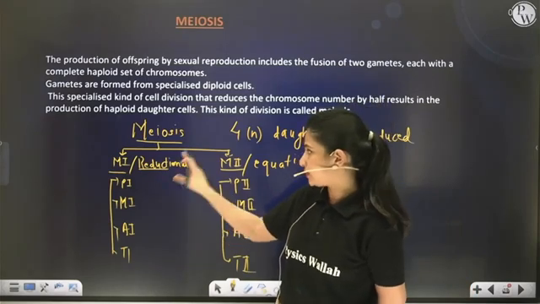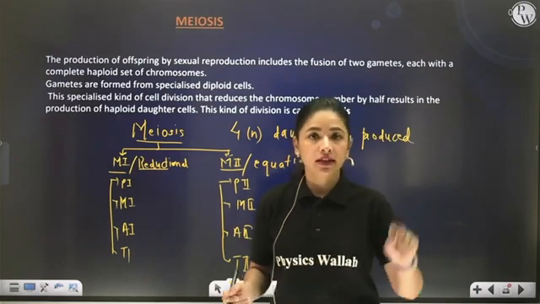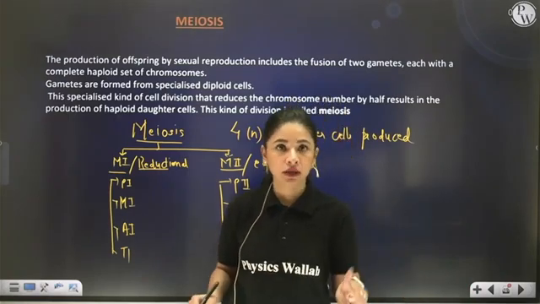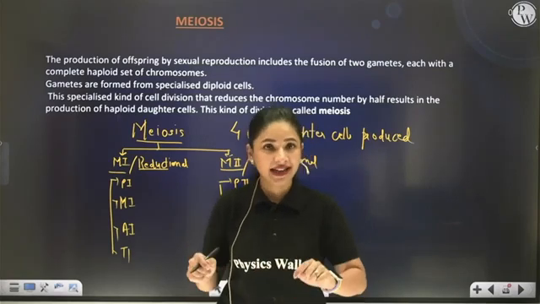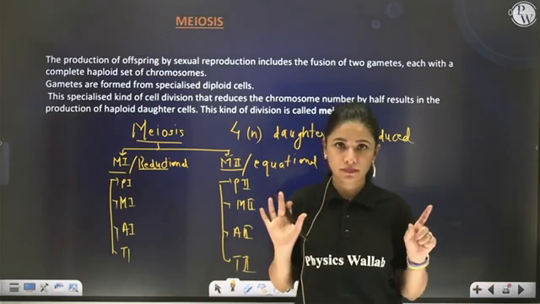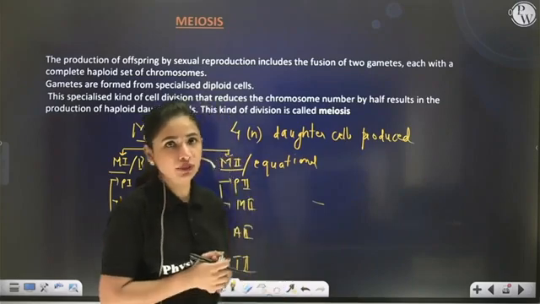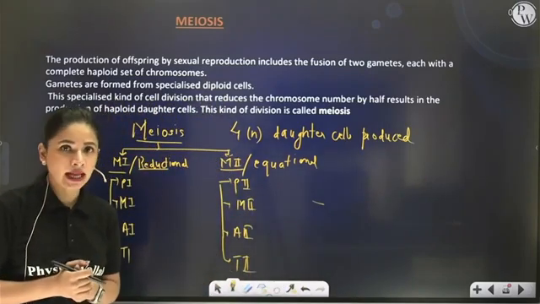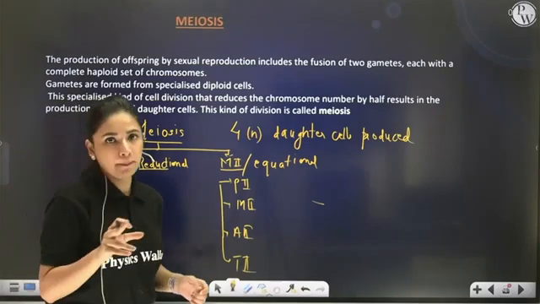Now, there are 2 rounds of division taking place in meiosis, that is meiosis I and meiosis II. So you can say that during meiosis, there are 2 rounds of nuclear division, but there is only 1 round of DNA replication which takes place in the beginning of the process during interphase. Right? Now let's read the points which I have mentioned on the screen. They are directly taken from the NCERT. So reading these points also becomes equivalently important.